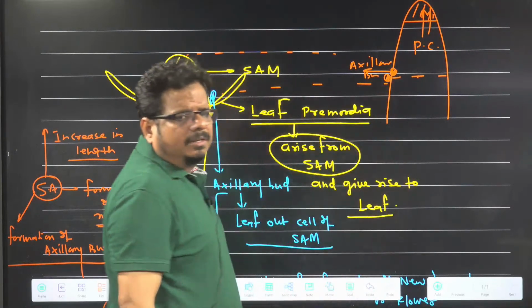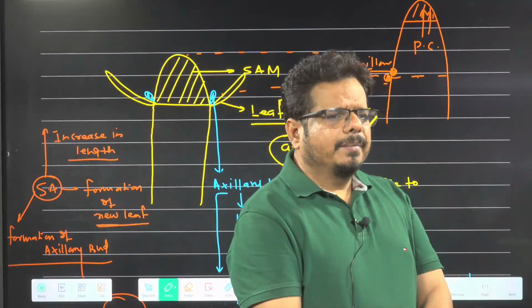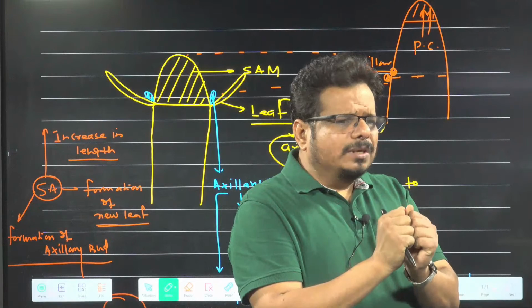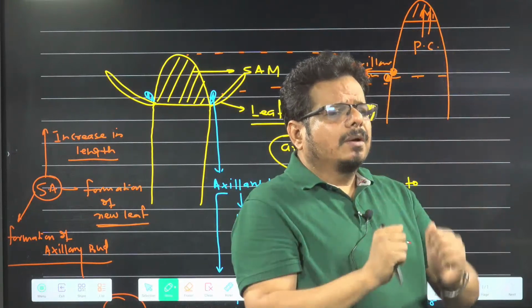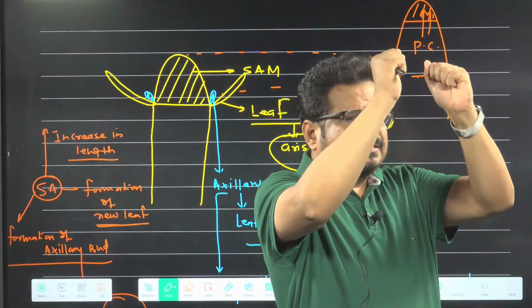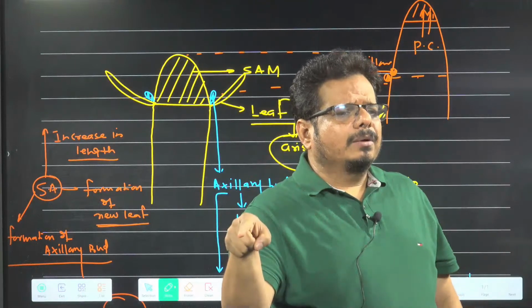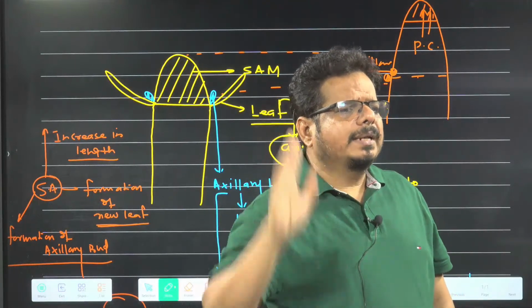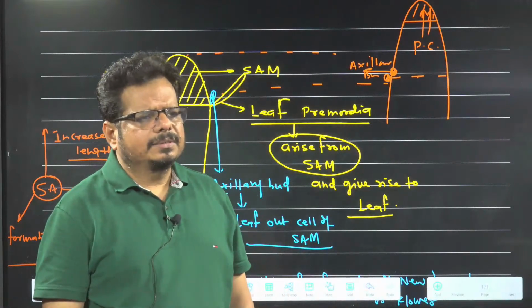Understanding the idea or not? So axillary bud is what? Left out cell of which one? SAM. Actually when SAM divides, new cells form, and they push up the SAM. Suppose that thousands of shoot apical meristem cells are there. So a few cells are not pushed. They remain at the old position and they are forming which one? Axillary bud. Did the picture come, understanding about the axillary bud, or not?